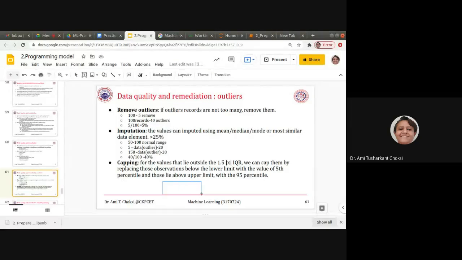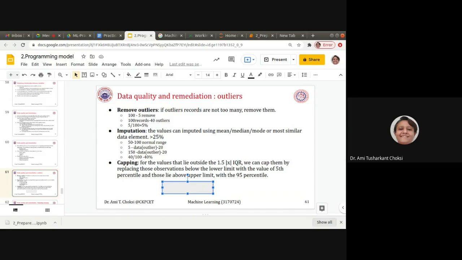See, for a box plot we can say this is the 5th percentile, and here it is the 95th percentile, right? So what happens is that the data which is less than this will have its value replaced with this 5th percentile, and the data which is greater than this will be replaced with the 95th percentile of the data. This is what is called capping.